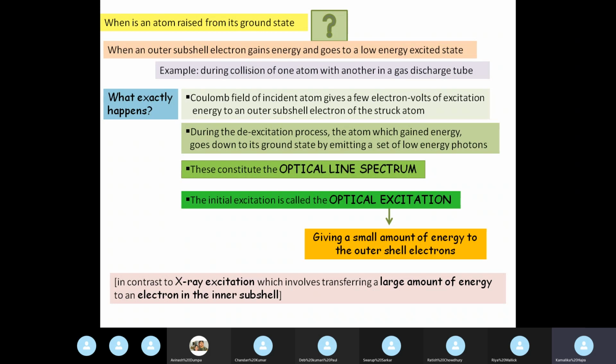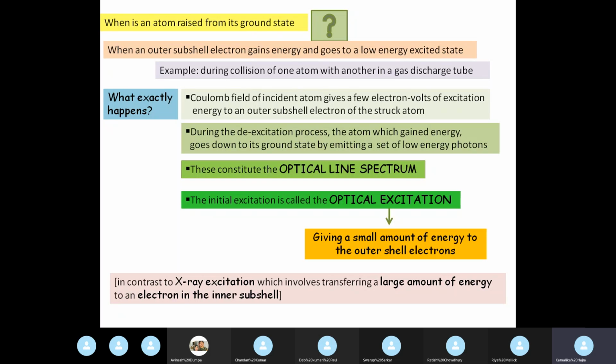It involves transferring a very large amount of energy to an electron in an inner subshell. Inner subshell electrons, which are closer to the nucleus, are very tightly bound to the nucleus. The binding energy is very high. So to dislodge an inner subshell electron, a very large amount of excitation energy has to be given. Okay, so when that happens, we get an X-ray